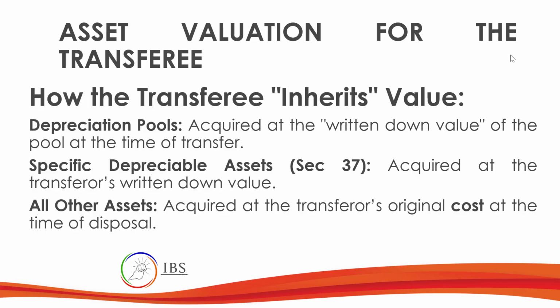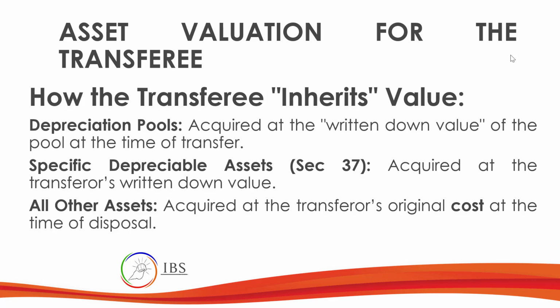On the transferee's point of view, how will they record the inherited value of the asset? So in depreciation pools, or the pooling of assets, they will be acquired at written down value. If you can recall, we discussed this in the depreciation discussion in Taxation One. The written down value is cost less accumulated depreciation.